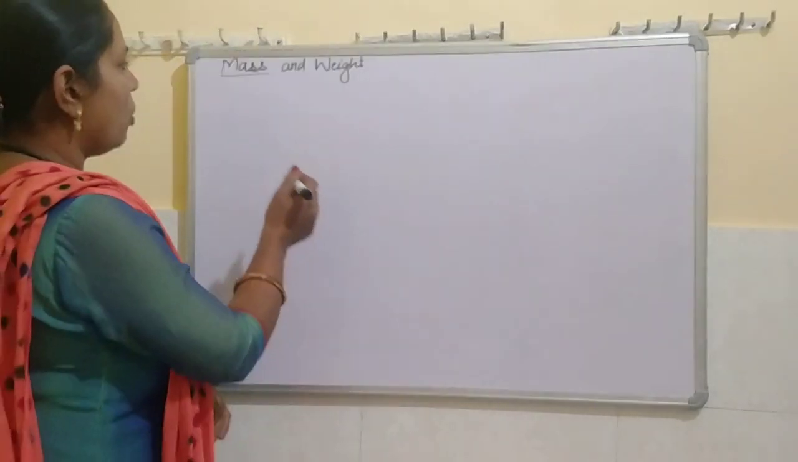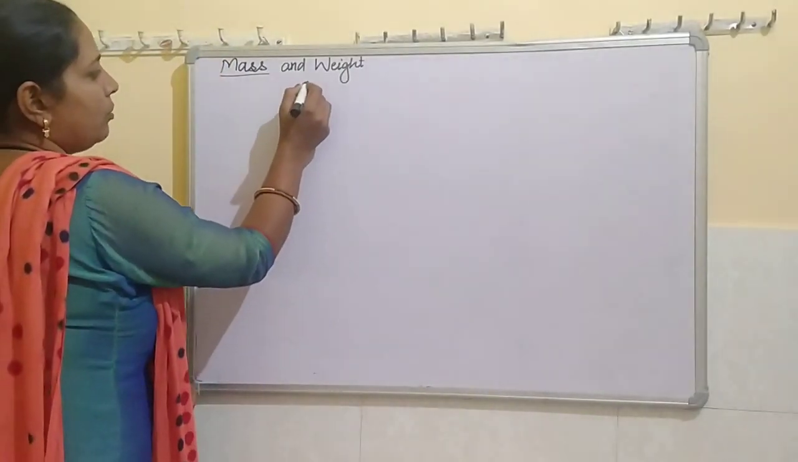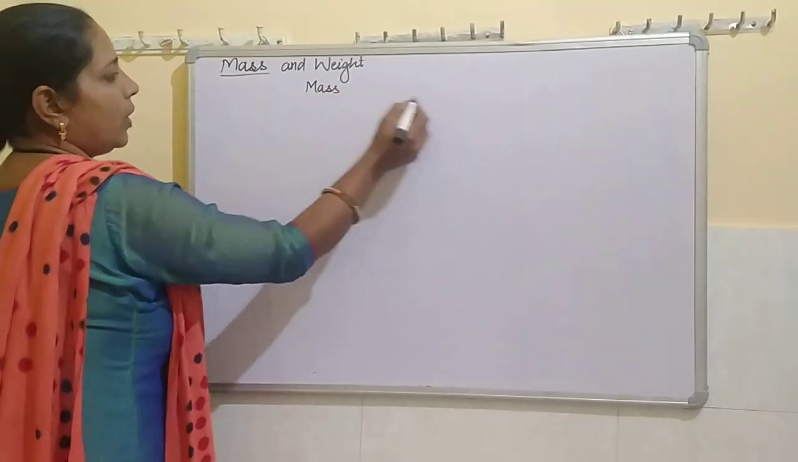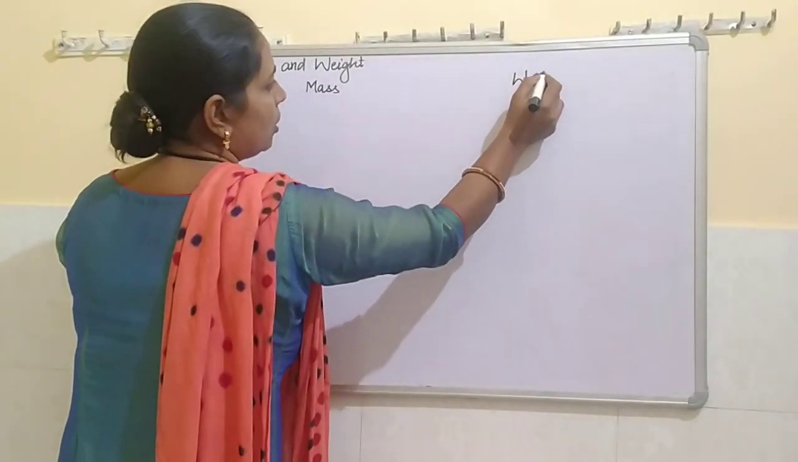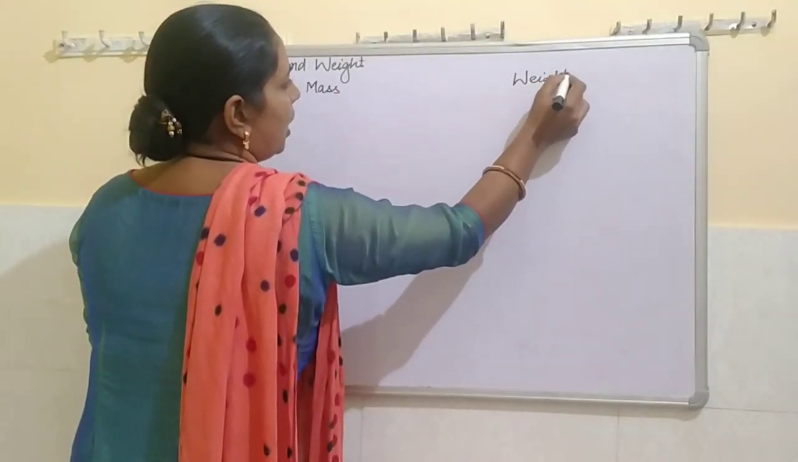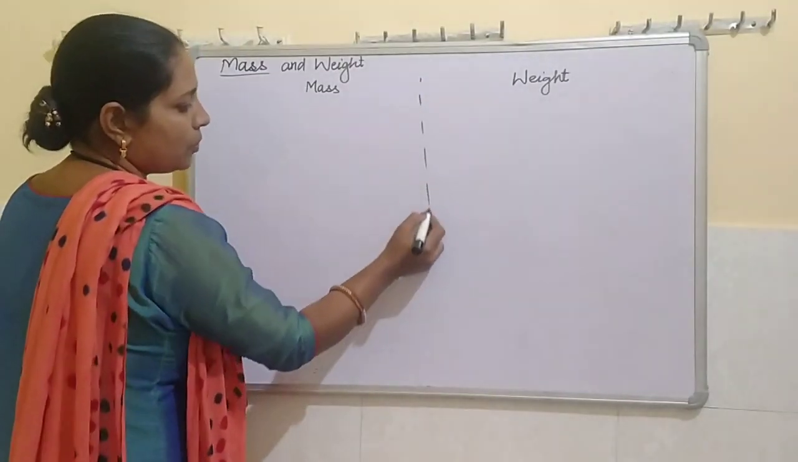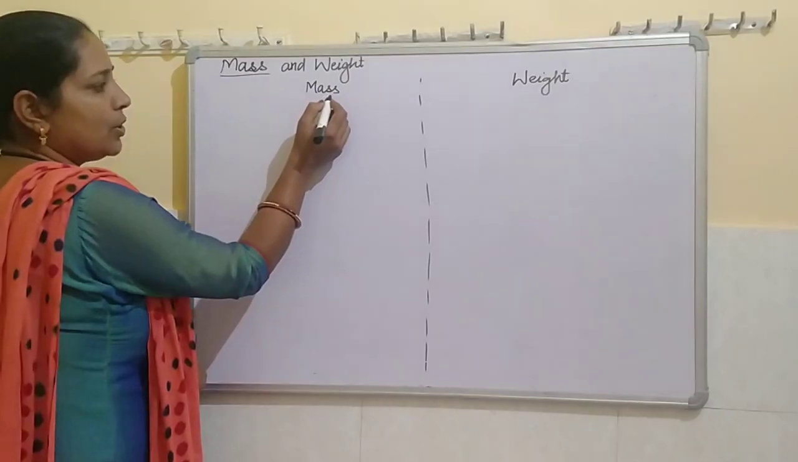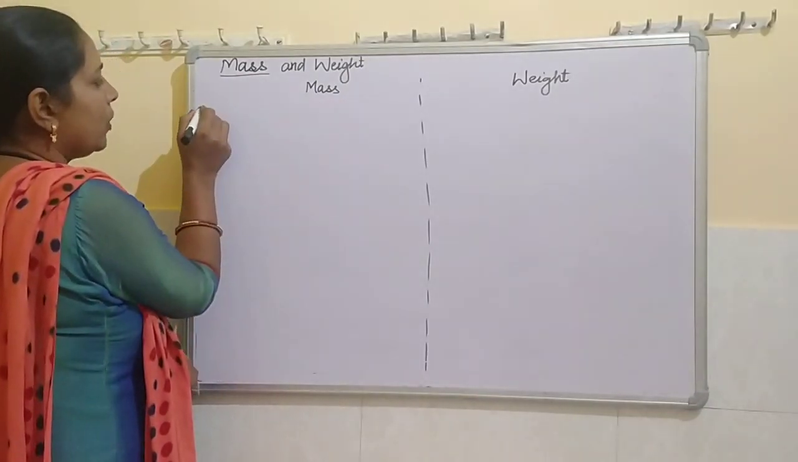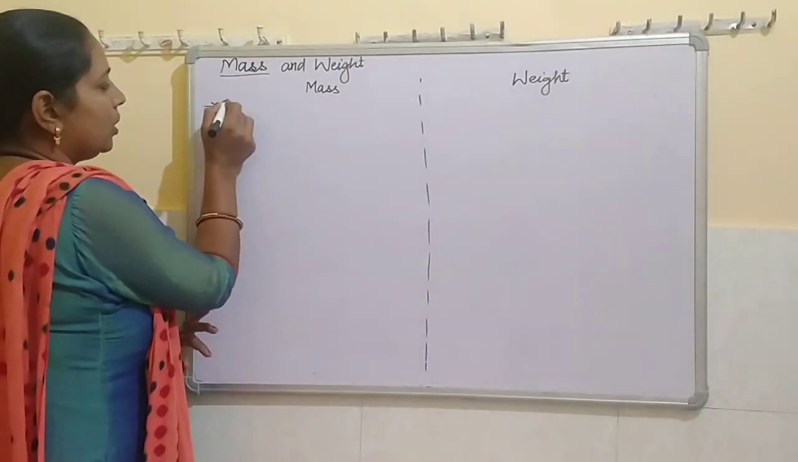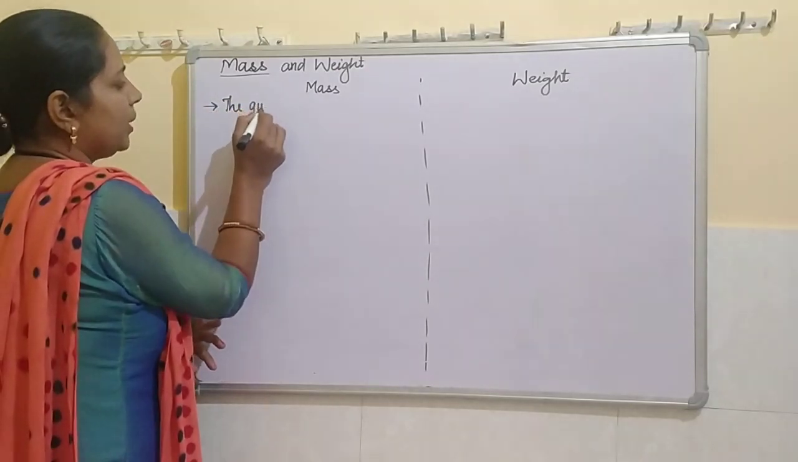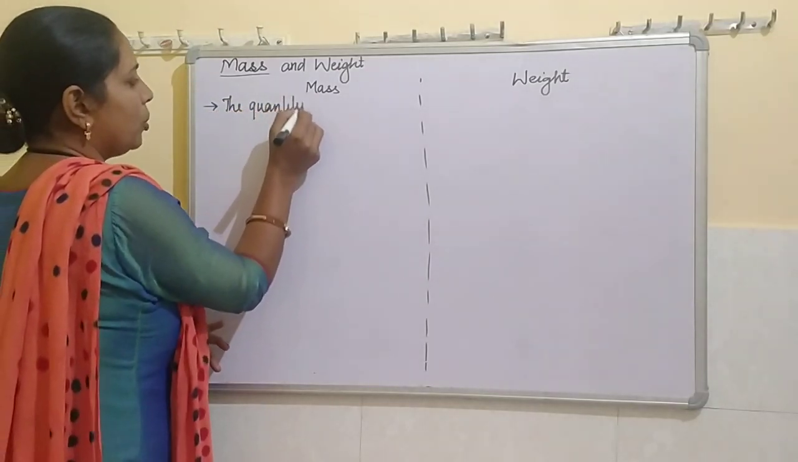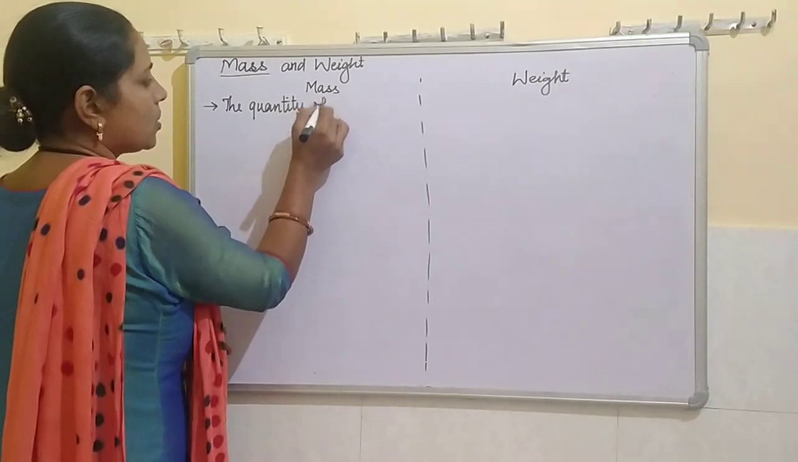So how we can define mass? We will study about mass and weight in differential form. That is, side by side we will do the differences between mass and weight. First of all, the definition for mass and how we can define mass. The quantity of matter contained in a body is mass.